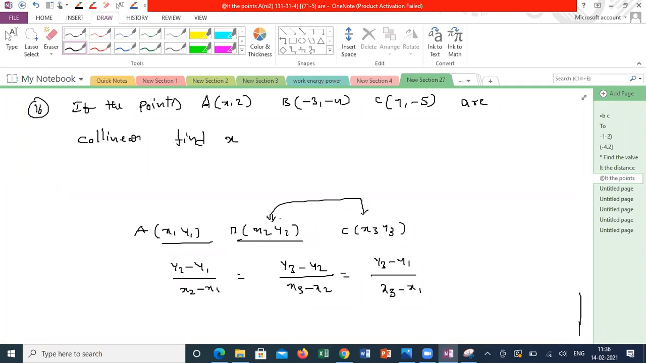But the actual procedure, if they give 3 marks or 4 marks, you have to find out AB, you have to find out BC, and you have to find out AC. All 3 should be equal, correct? Yes, sir. To prove that you have to calculate by the general method. But if it is 1 mark, we won't do that long procedure. So this formula we can use.